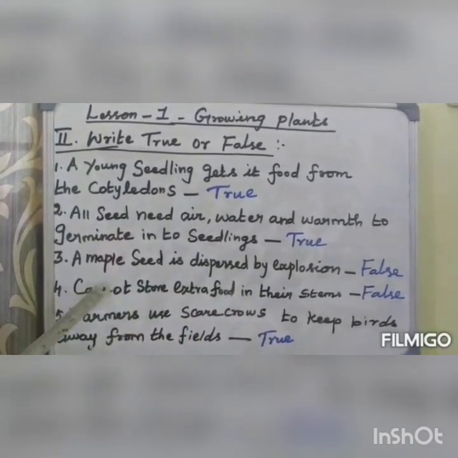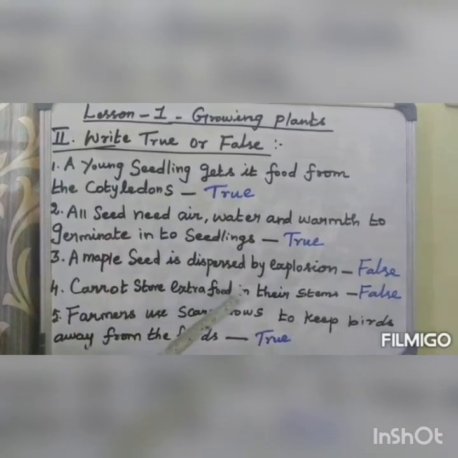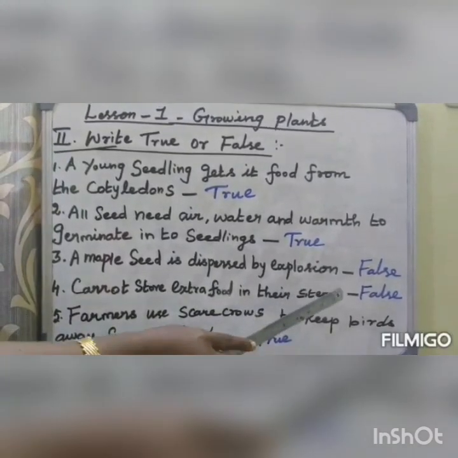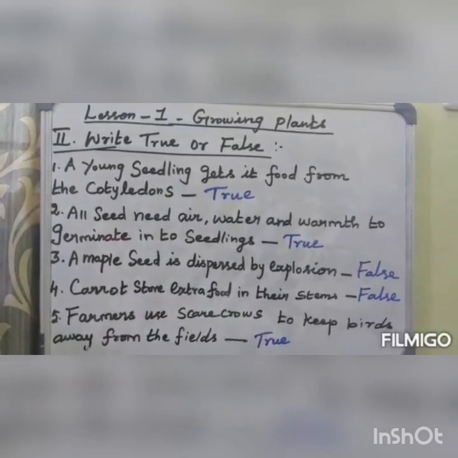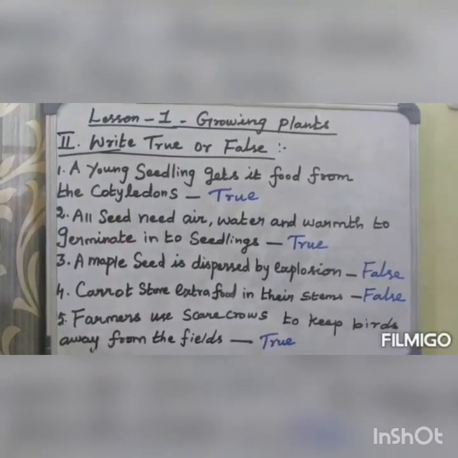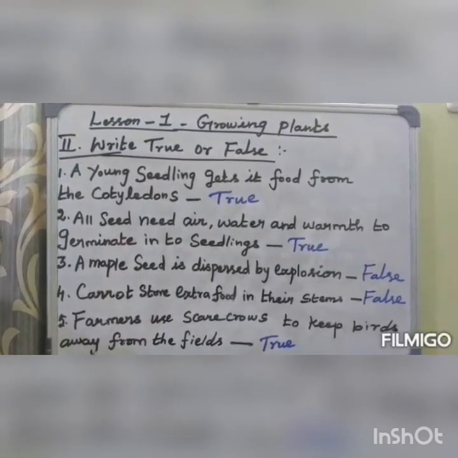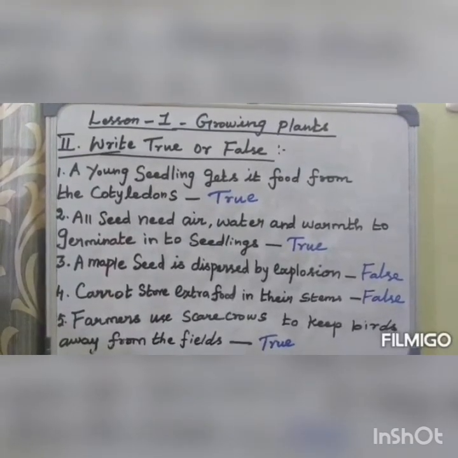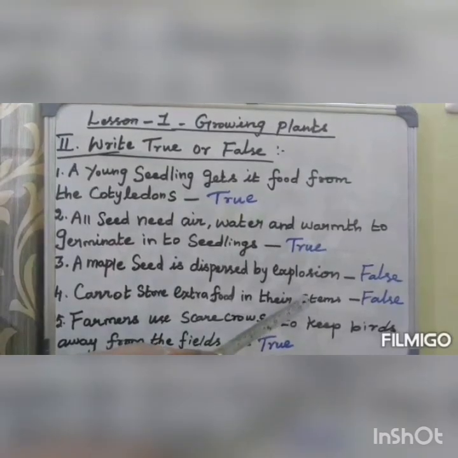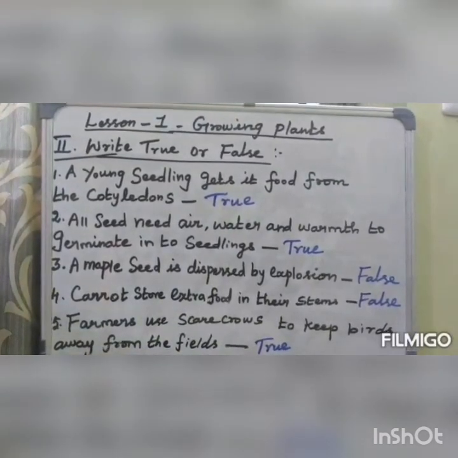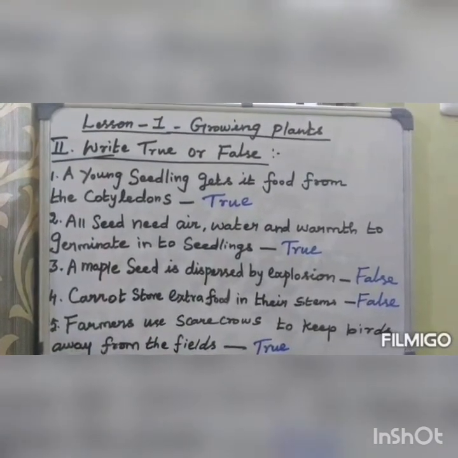Fourth one: carrots store extra food in their stem. It's false. Why? Because a carrot grows from the root and the food is stored in the root. But the statement says the food is stored in the stem, so it is an incorrect statement.